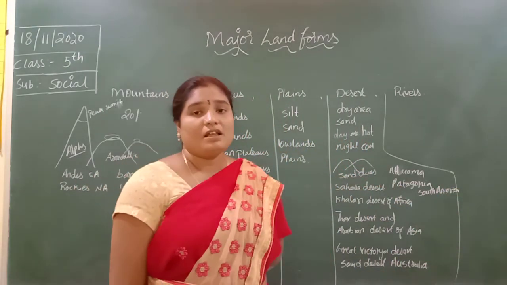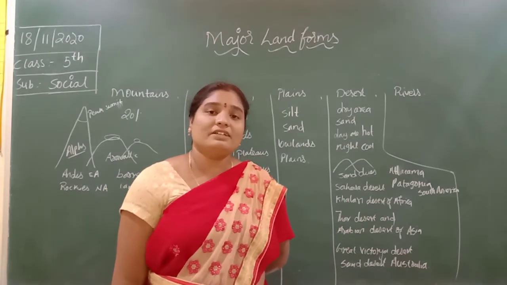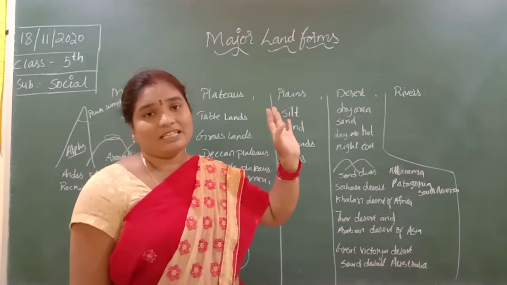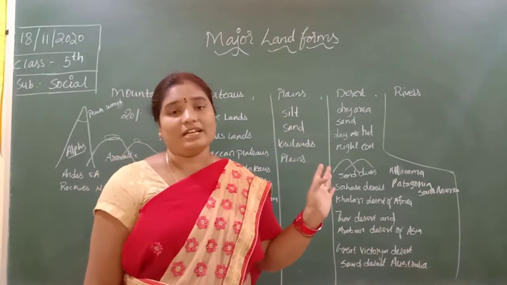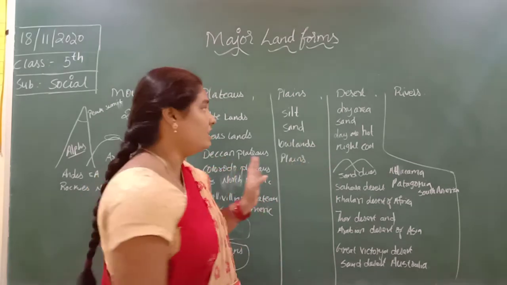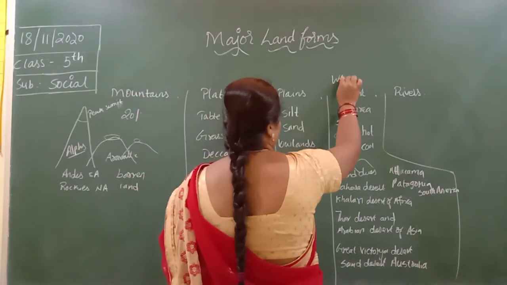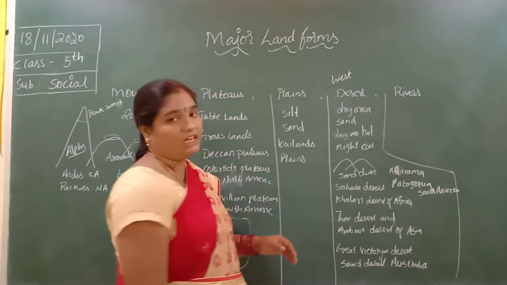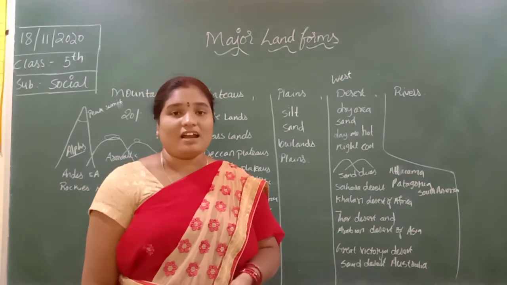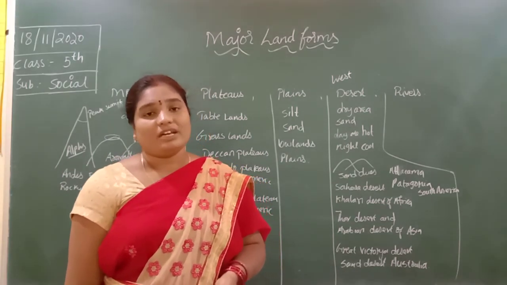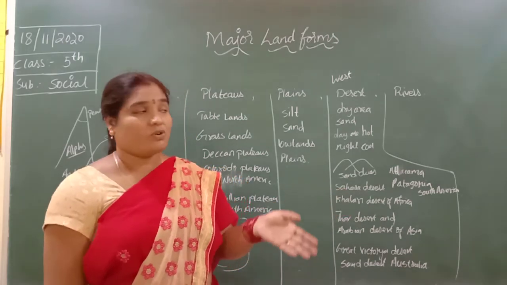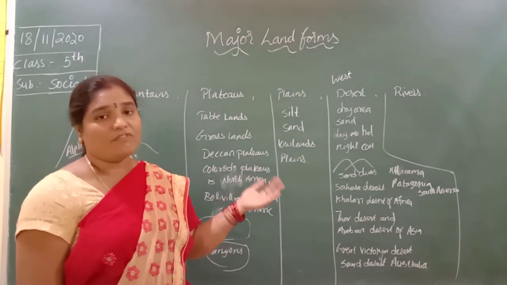So we have the 7 continents. In all the 7 continents, the deserts lie in the west part. Always the deserts are located at the west part of the continent. So in our country also, the Thar desert in Rajasthan is located at the west part of our country.